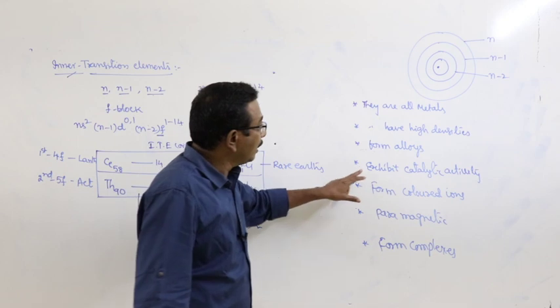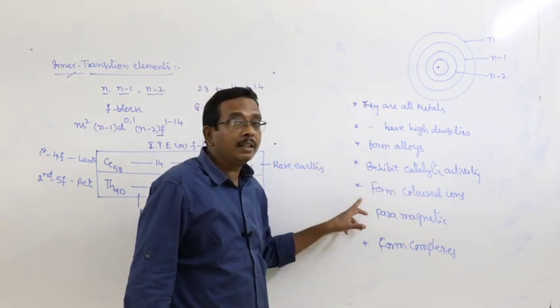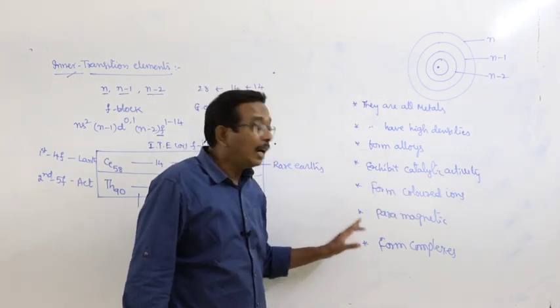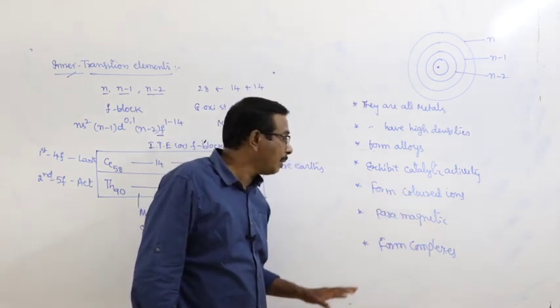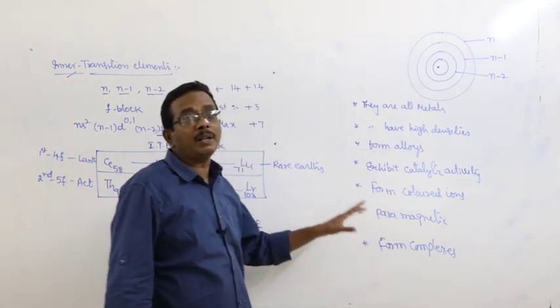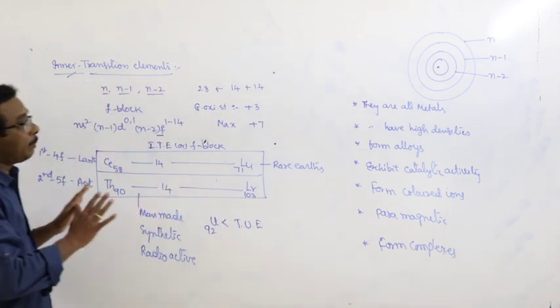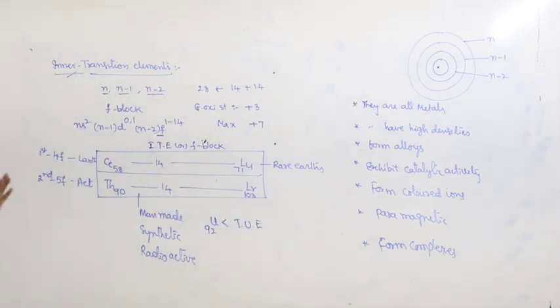They form colored ions, and most of the inner transition elements are paramagnetic in nature and they form complexes. This is the information related to inner transition elements.